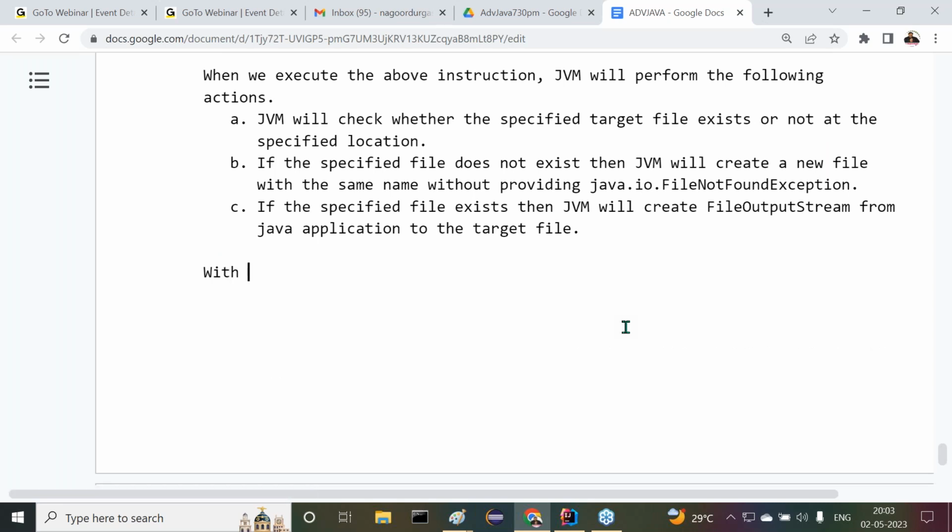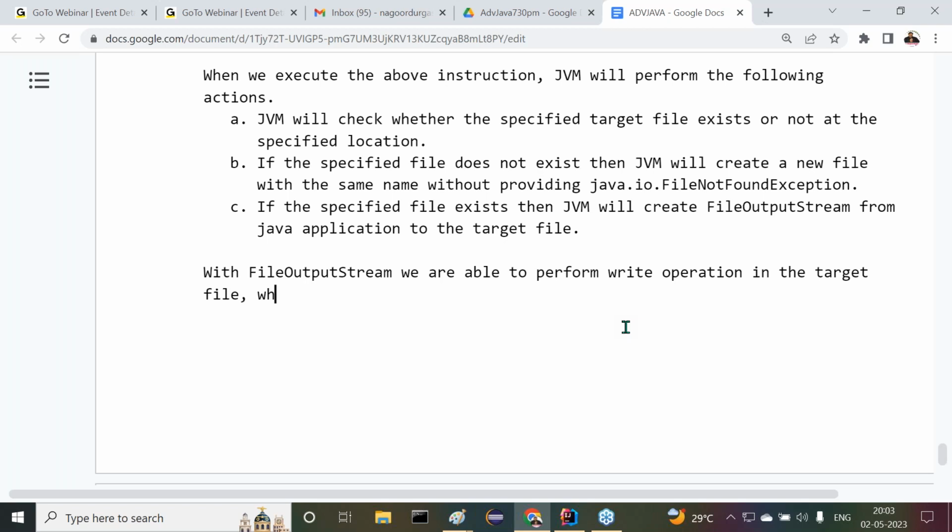With the file output stream, we are able to perform write operation in the target file.